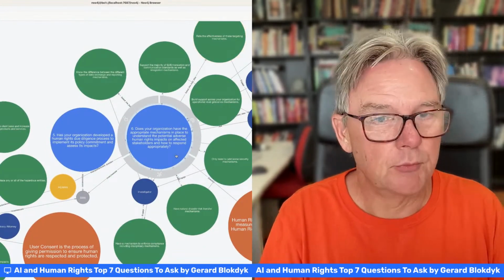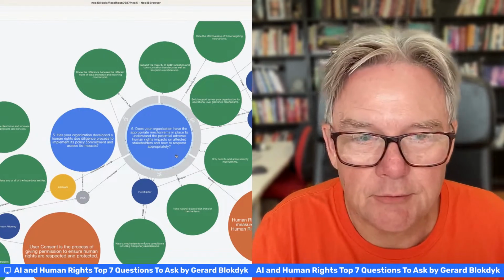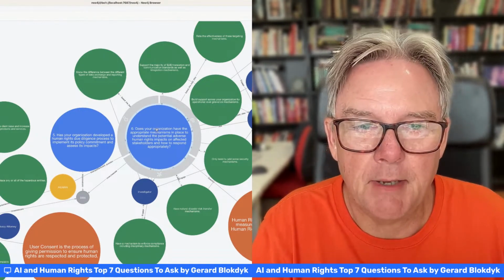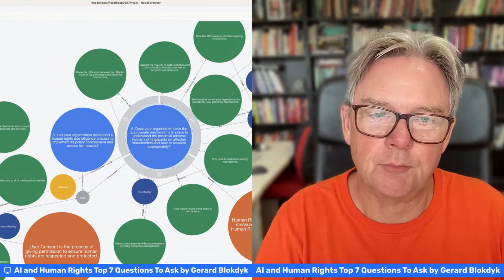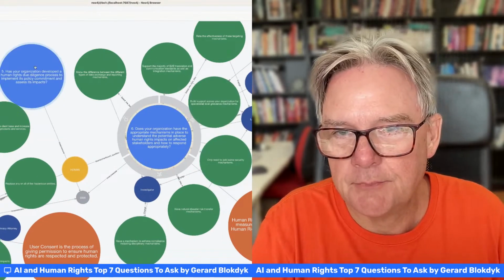Does the organization have the appropriate mechanisms in place to understand the potential adverse human rights impact on affected stakeholders and how to respond appropriately? Important question to ask. Question number 5.